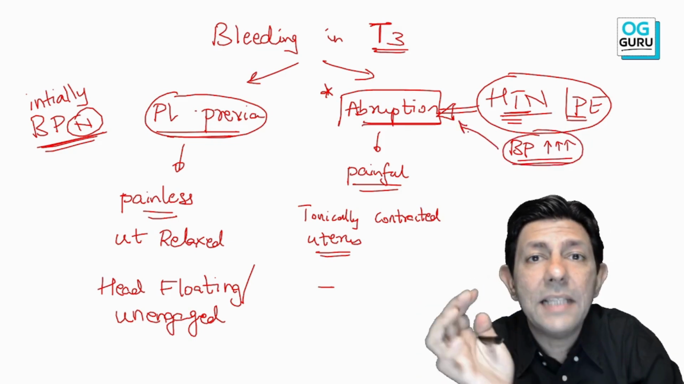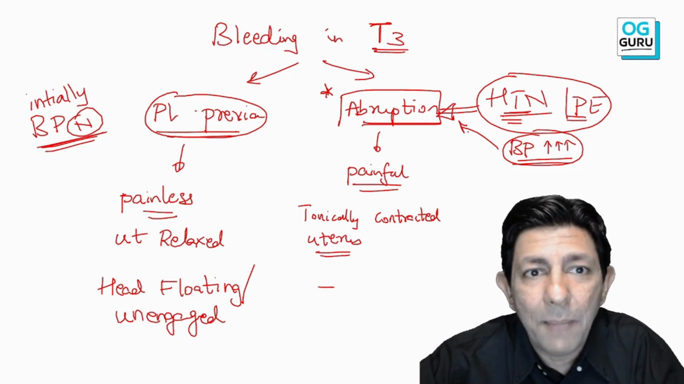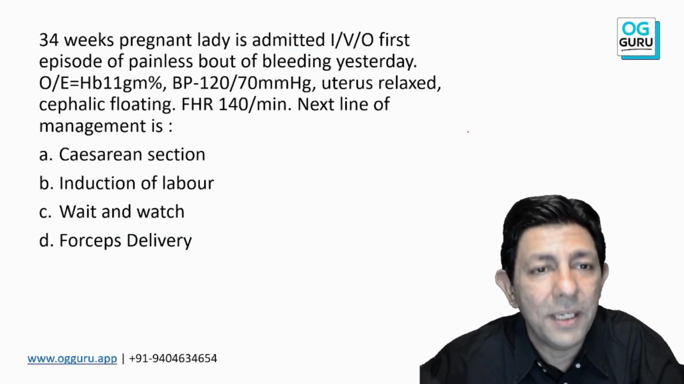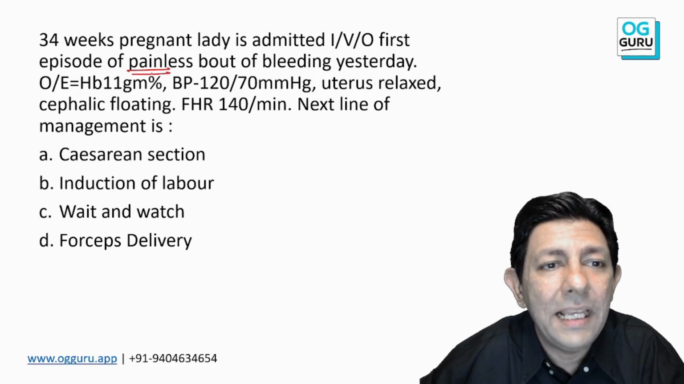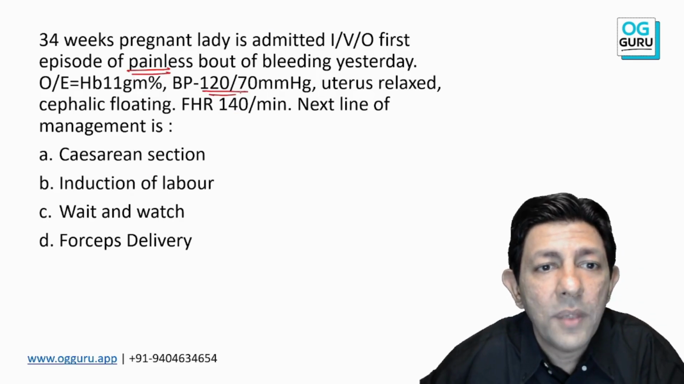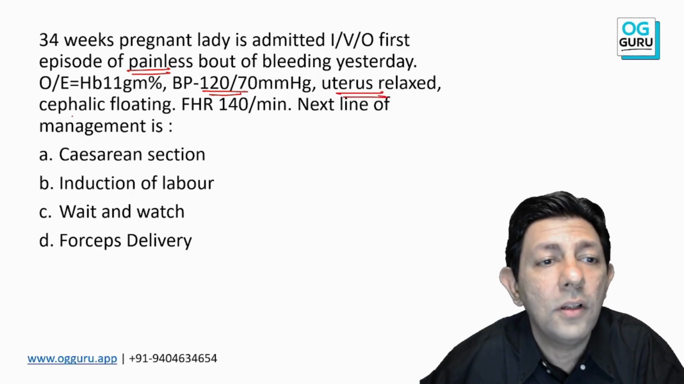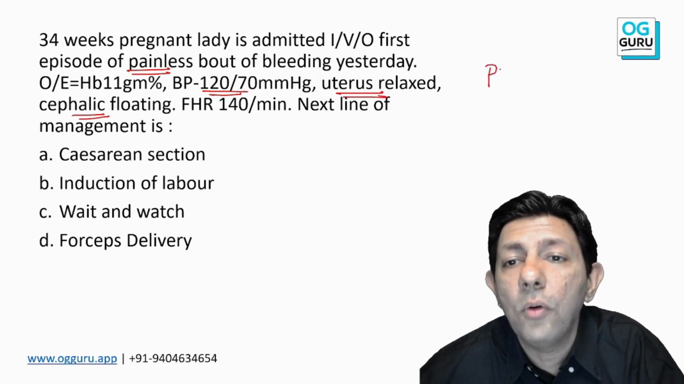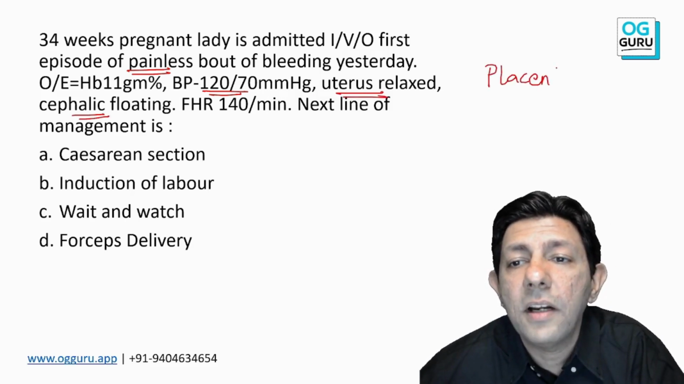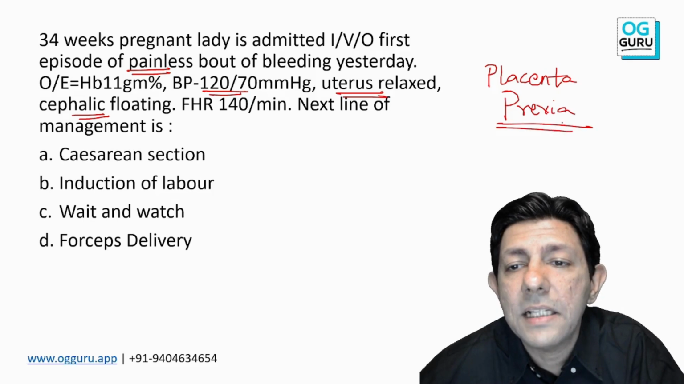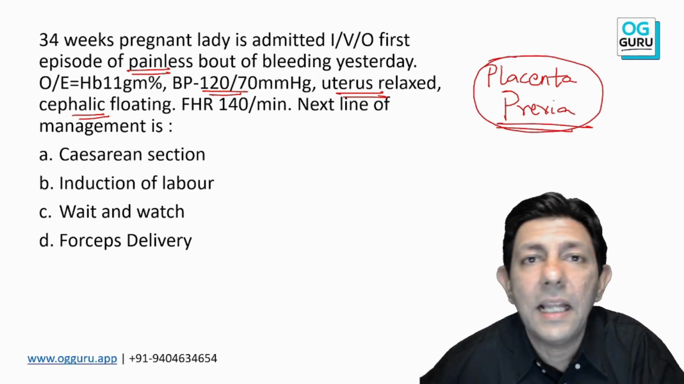Okay, so with these clues, now can anybody clap if you feel happy? So easy it has become. Yes sir, painless bleeding, first clue. BP normal, clue. Uterus relaxed, clue, and head floating. You cannot go wrong. What is our diagnosis? The diagnosis is placenta previa.